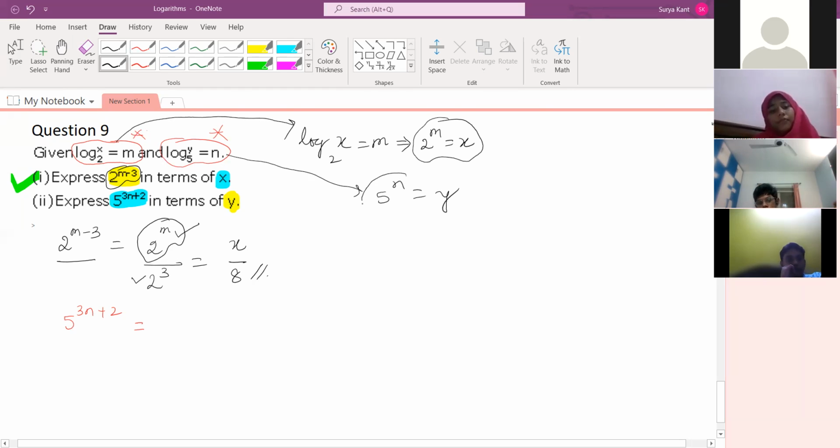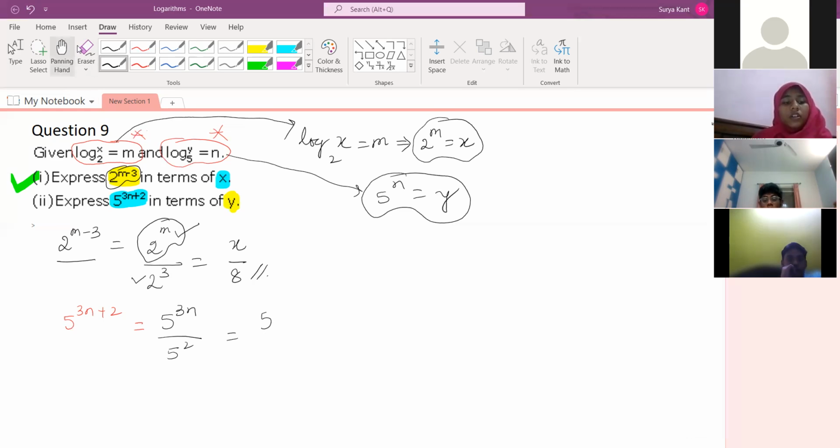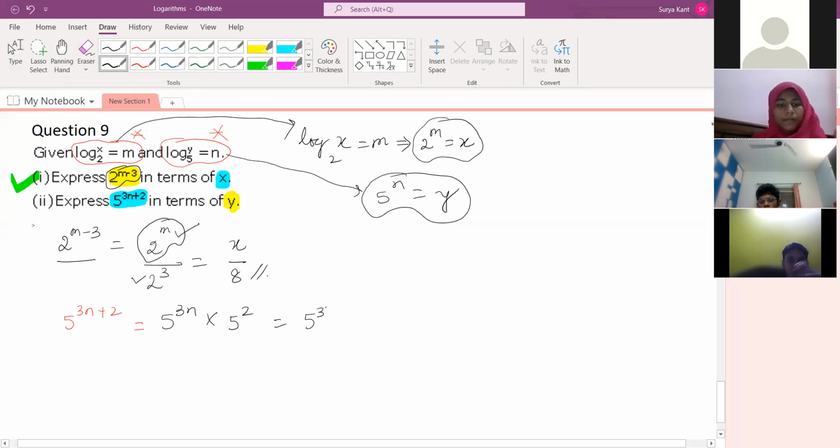Now we try to open the second part of it. 5 to the power 3n divided by 5 to the power 2. Sir, but division will give us minus. Right, it's not division, it's into. I should write here into 5 to the power 2, right? Then 5 to the power 3n can be written as 5 to the power n, whole to the power 3. Or better, you write it reversed: n you put inside and 3 outside, okay? Can we write like this?